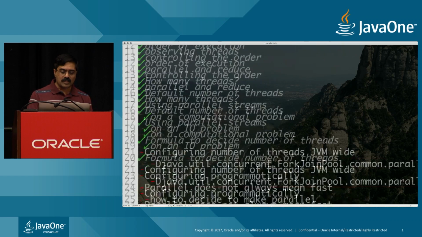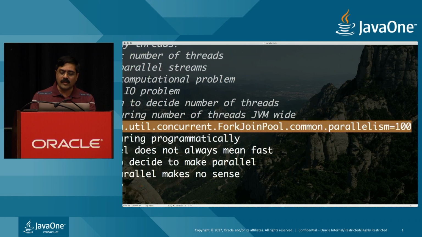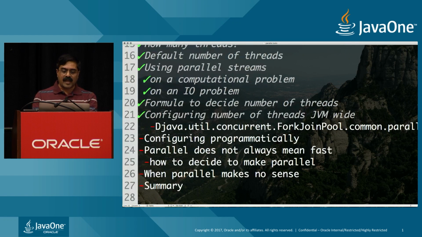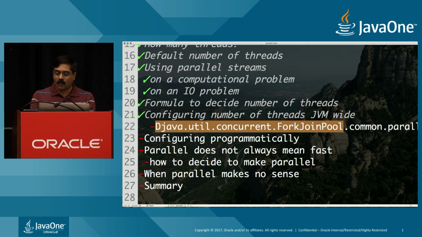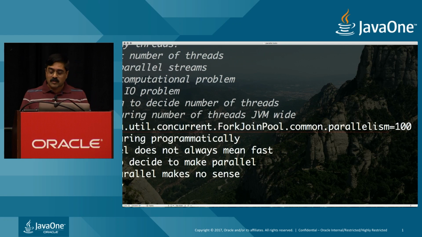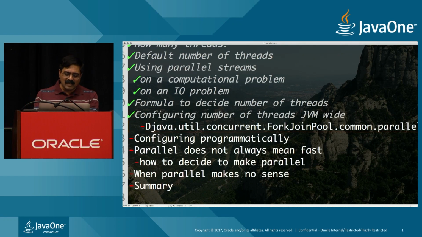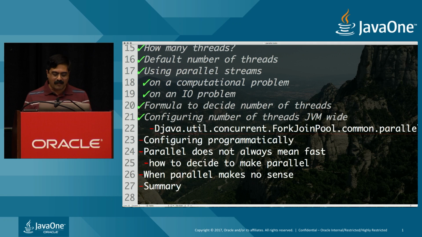Well, here's the formula we just looked at to decide the number of threads, but how do you really configure the number of threads that you want to use in your application? This is a dangerous setting, be careful using it, but this setting simply says -D at the JVM level, java.util.concurrent.ForkJoinPool.common.parallelism. I love this property. Finally, something longer than my name. So as you can see here, you can specify this property and ask it to use this right here. So how do I use this? I'm a little lazy person. I'm not going to really type this all manually.